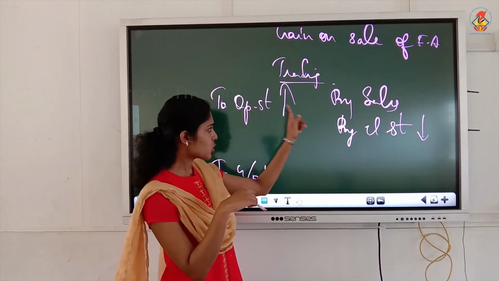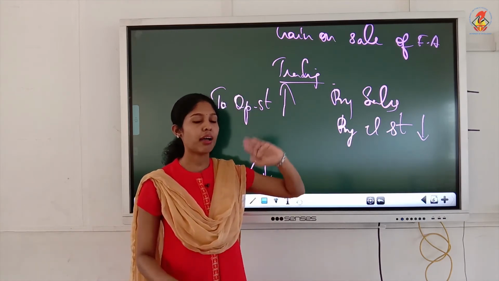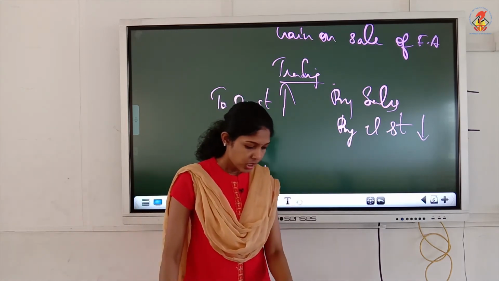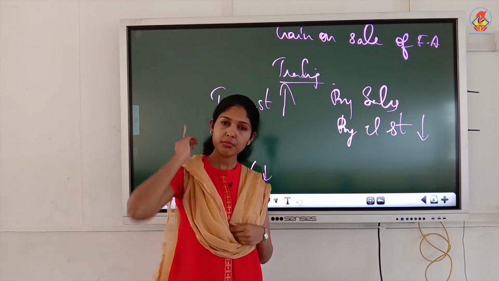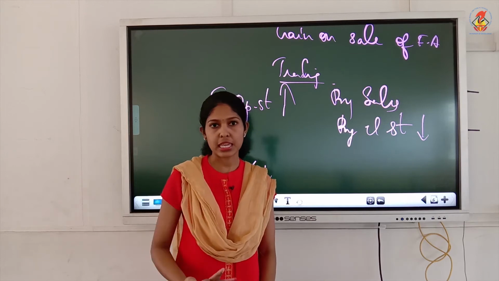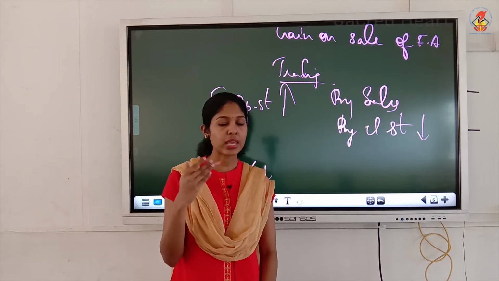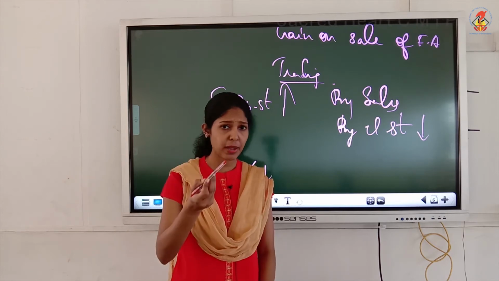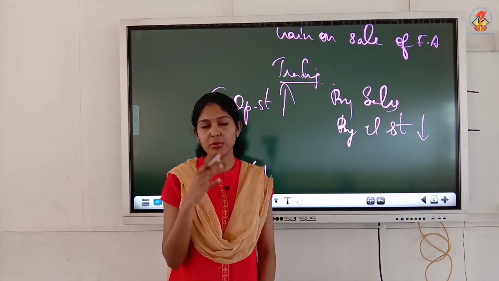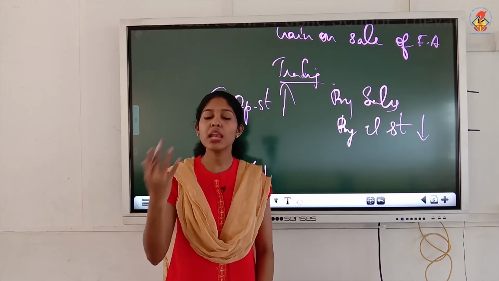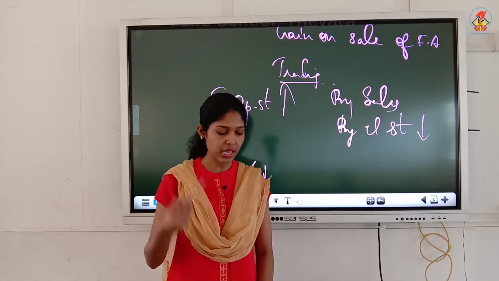So overvaluation of opening stock or undervaluation of closing stock, both have the same effect. Then non-recurring expenses. Non-recurring means it will not happen again and again, like a one-time payment. Non-recurring expenses we will have to add back because it won't be the main or normal activity of the business. So we will add back all non-recurring items.